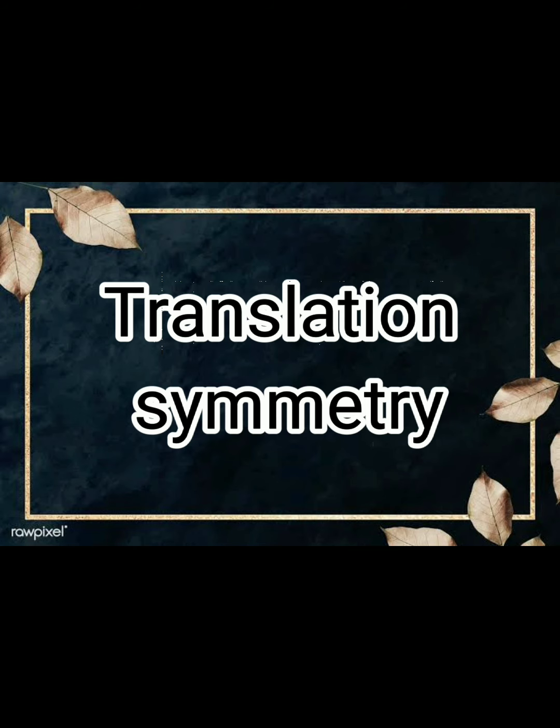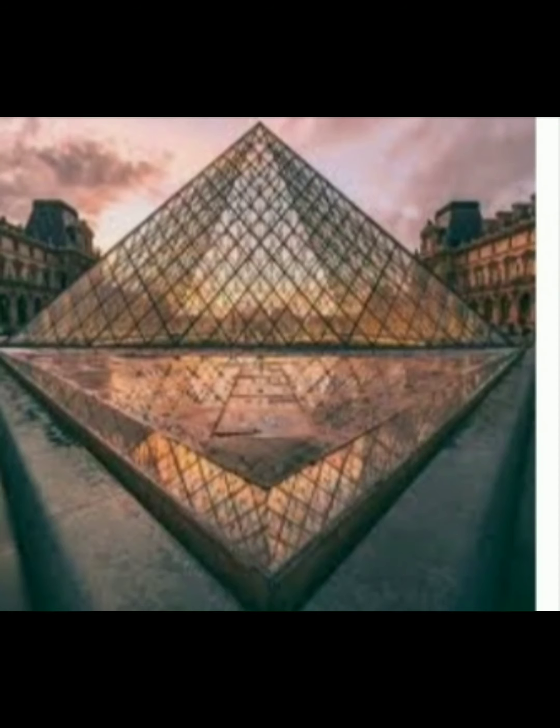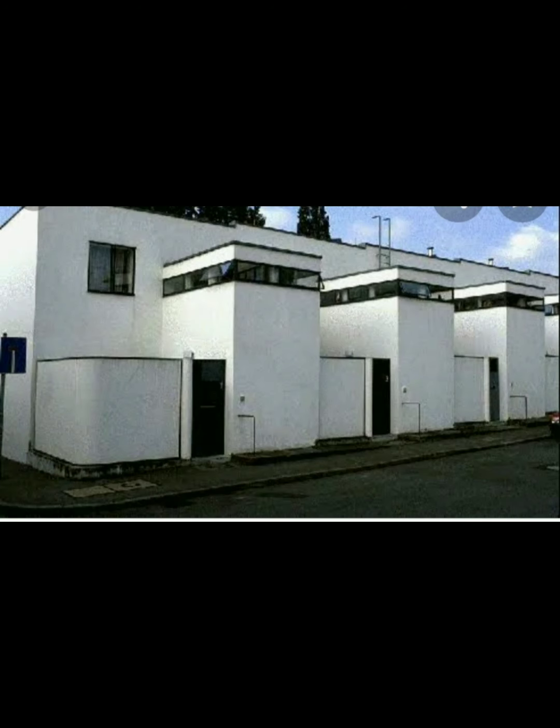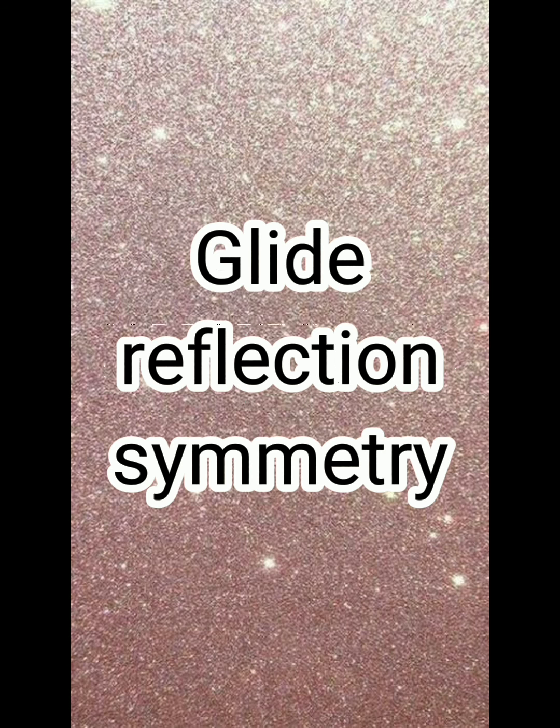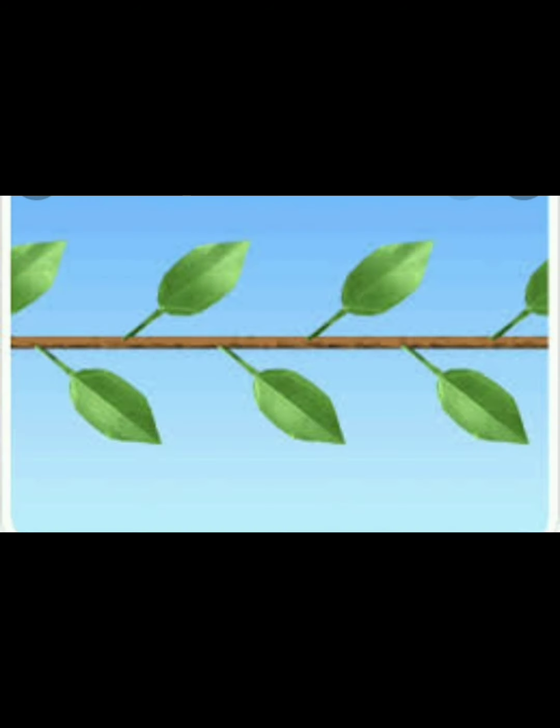Translational symmetry: elements arranged in one direction are either placed within rows, like columns, or in the arches of an aqueduct in a sequential fashion. Glide reflection symmetry: an operation that consists of a reflection over a line.